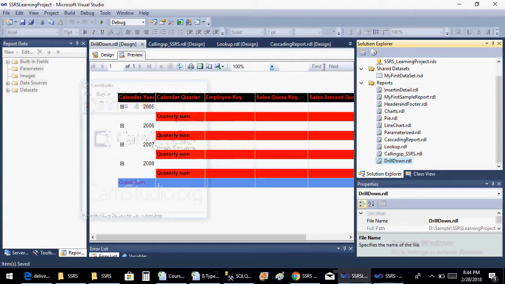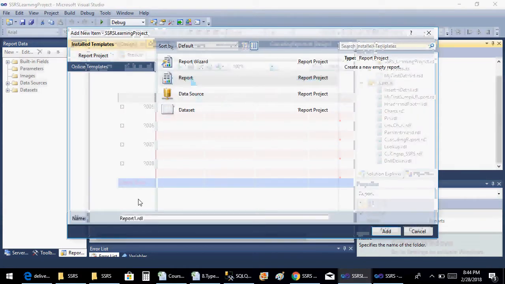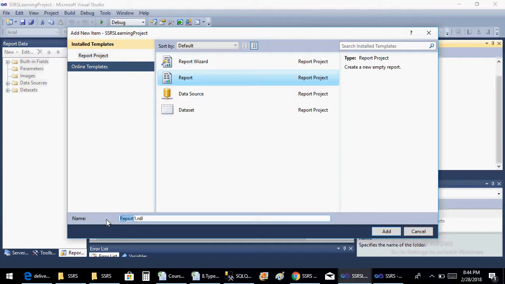To understand drill through reports, I am creating one more report here. Let us add a new item. So before we actually create this, let's question what is drill through report.